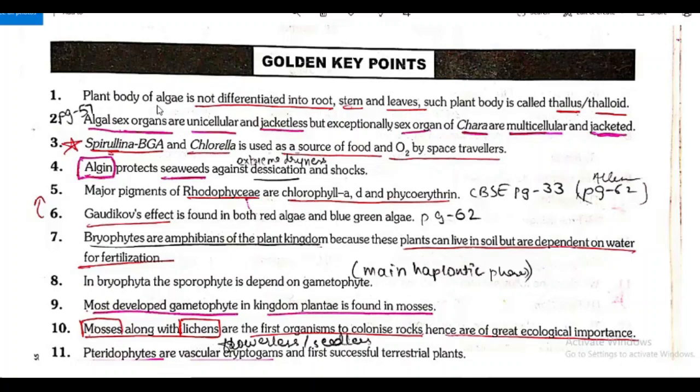Spirulina, blue-green algae and chlorella are used as a source of food and oxygen by space travelers. When we were discussing the uses of algae, this point was explained. Spirulina, blue-green algae and chlorella are used as a source of food and oxygen by whom? Space travelers. Algin, obtained from which one?